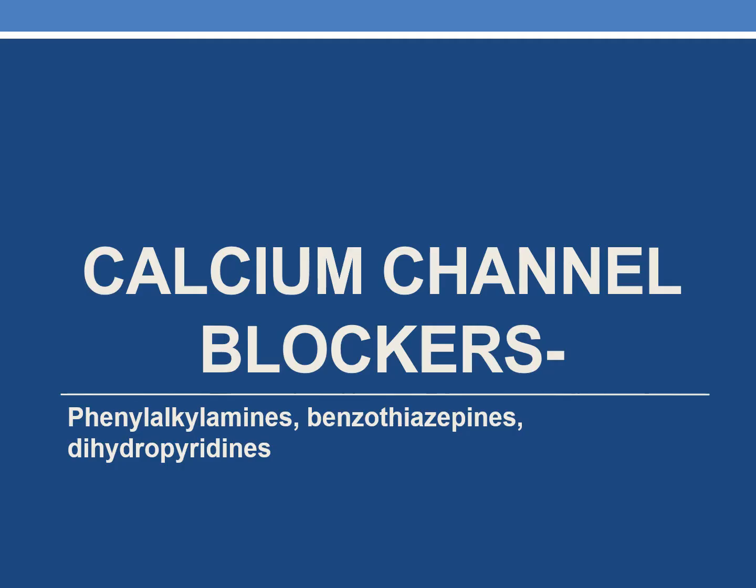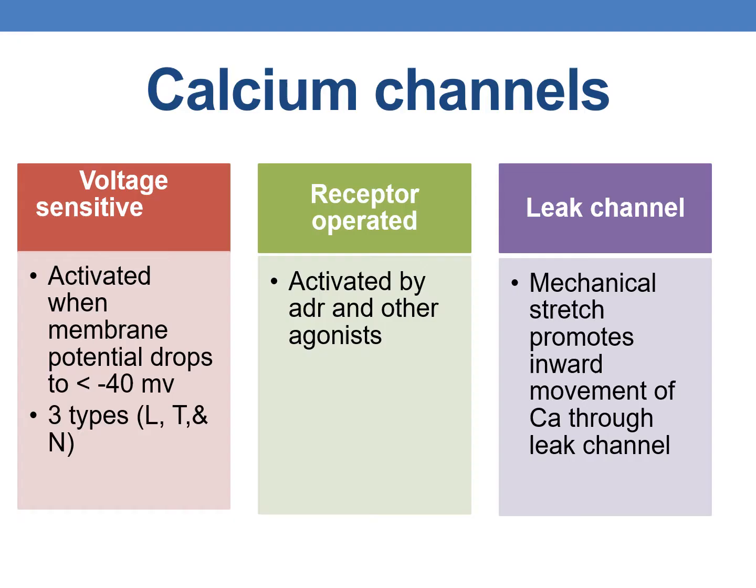Coming to the next category of anti-anginal drugs, they are calcium channel blockers. Calcium channel blockers are divided into three groups: phenylalkylamines, benzodiazepines and dihydropyridines. Now coming to a brief preview of calcium channels. There are mainly three types of calcium channels: voltage sensitive, receptor operated and leak channels.